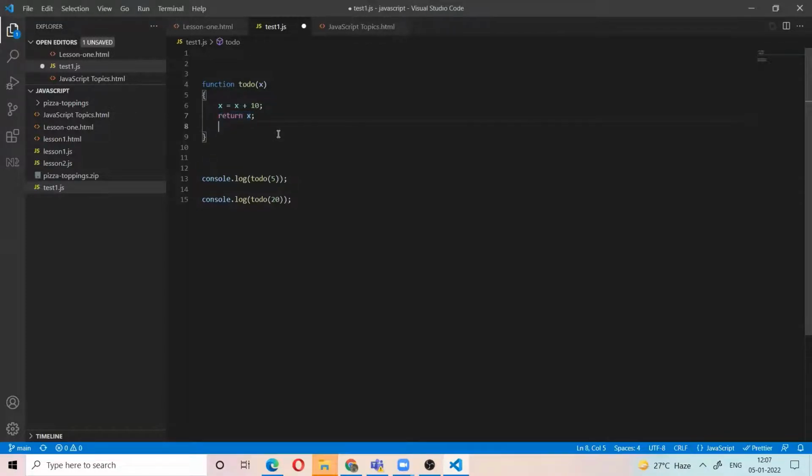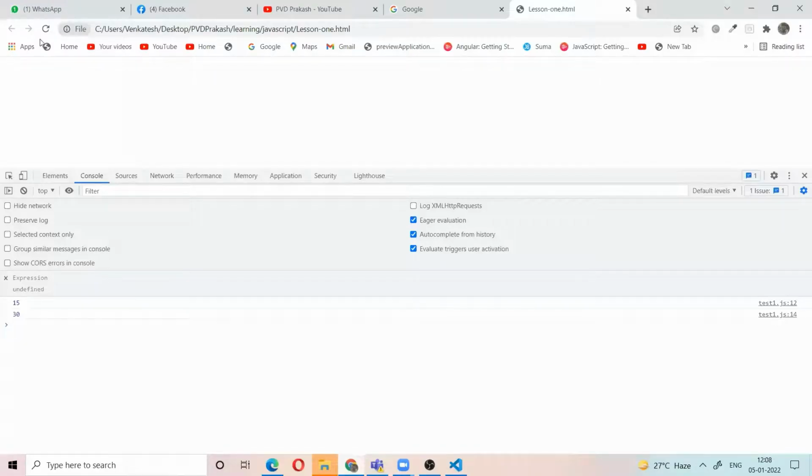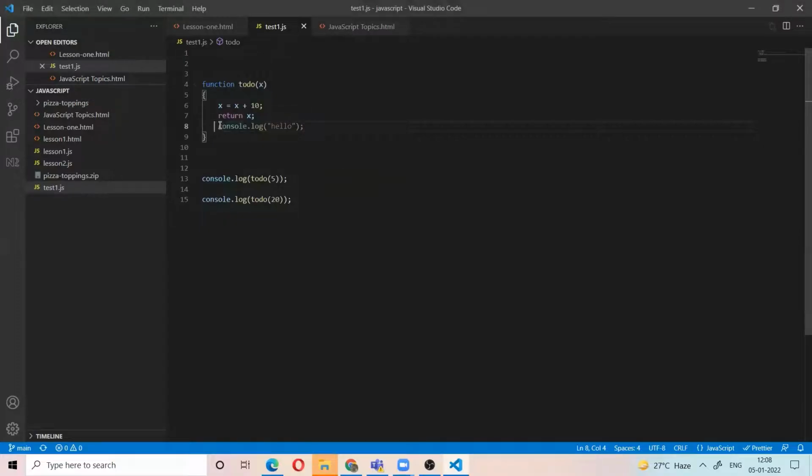For example, here I put console.log hello. Here hello is not executed, hello is not printed, because we are writing the statement after the return statement. If you write after the return statement, it will not take. But if you write before the return statement, it will take.